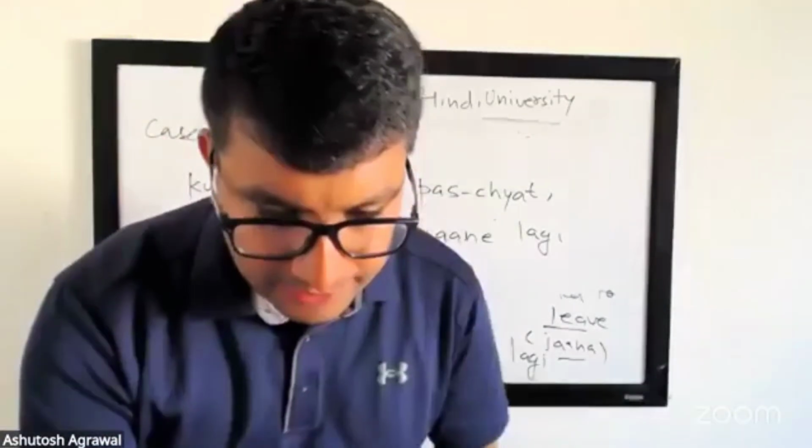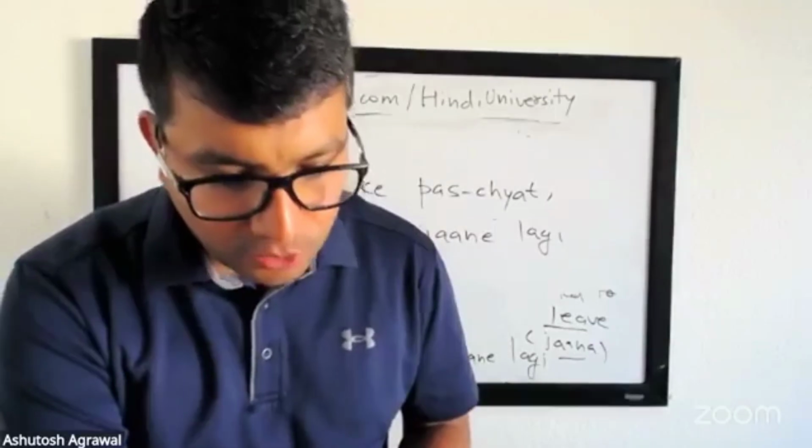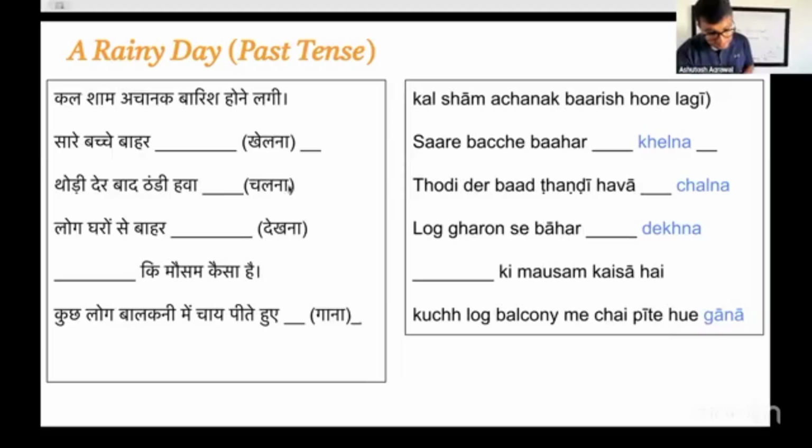It's easier to grasp it in a context. So I'm going to give you some scenarios, and you have to use the right form of the verb to fill in the blank. An example would be कल शाम अचानक बारिश होने लगी, खेलने लगे. Beautiful. थोड़ी देर बाद ठंडी हवा चलने लगी.